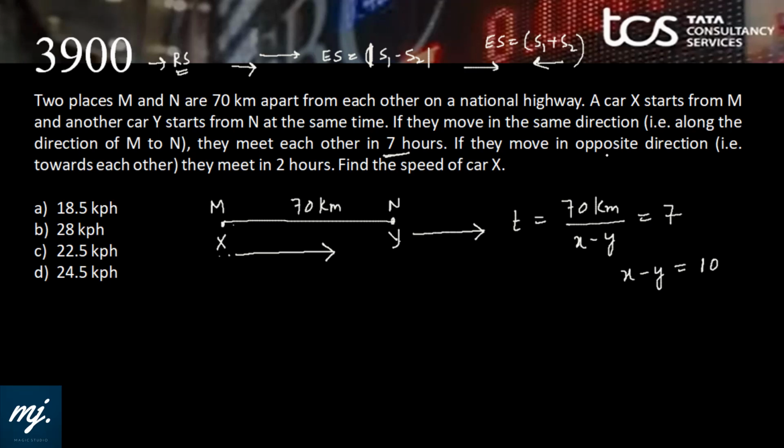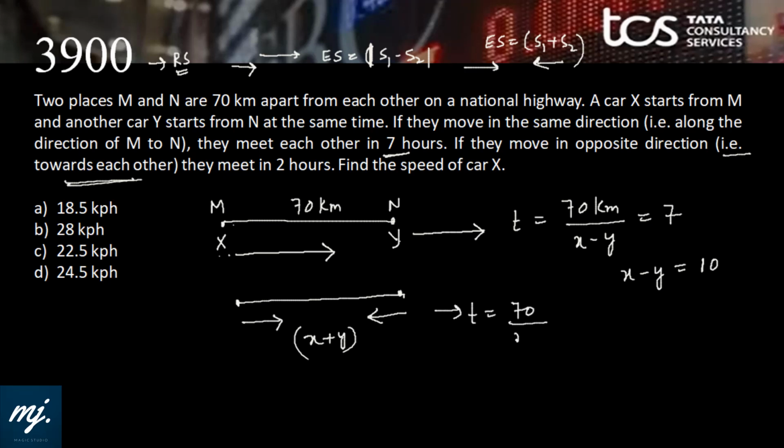Now, if they move in opposite directions, that means from these two points, X moves towards Y, and Y is moving towards X. In that case, when both the moving bodies are approaching each other, the effective speed would be X plus Y. The time taken by them would be 70 km by X plus Y, and that is given as 2 hours. That means X plus Y is equal to 70 by 2, that is 35.